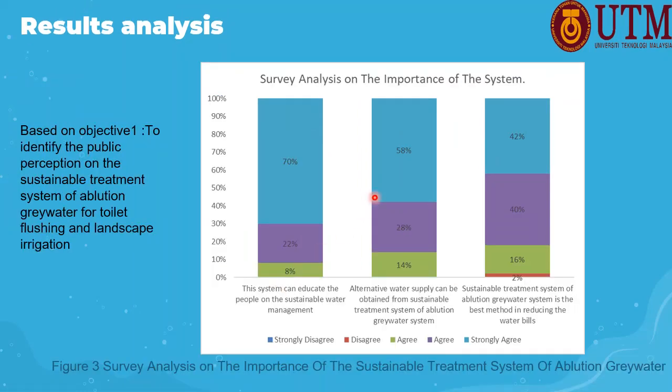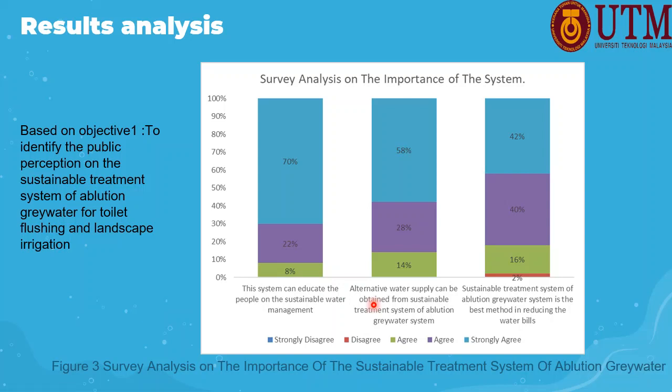Move on to the importance of the system survey, where about 70% strongly agree about the system. It can be concluded that respondents believe in the importance of the treatment of ablution greywater. So the implementation of the system can educate people on sustainable water management, as the system uses the concept of recycling water.